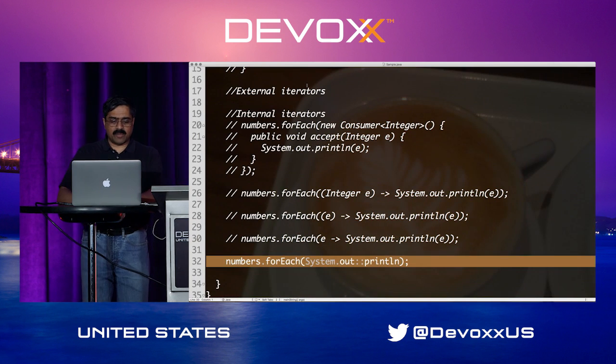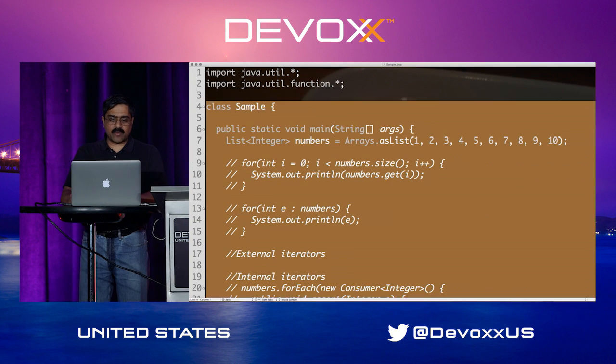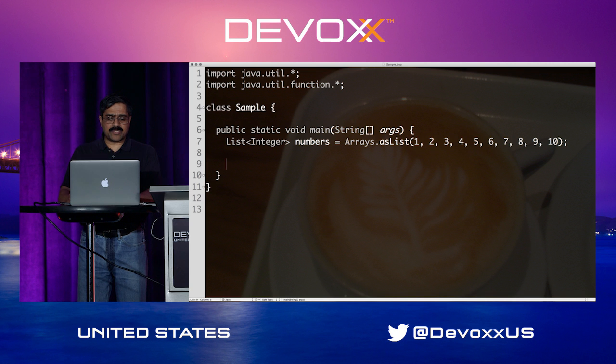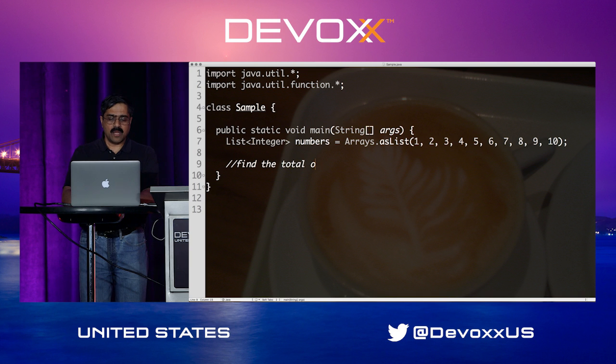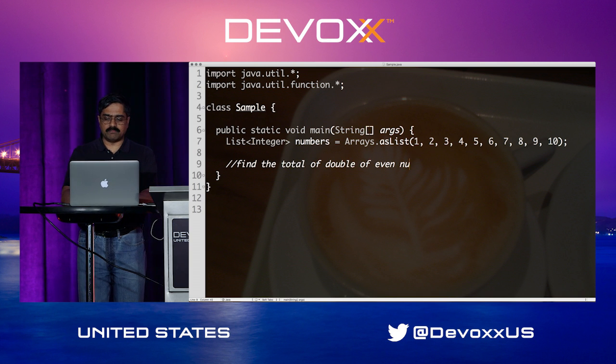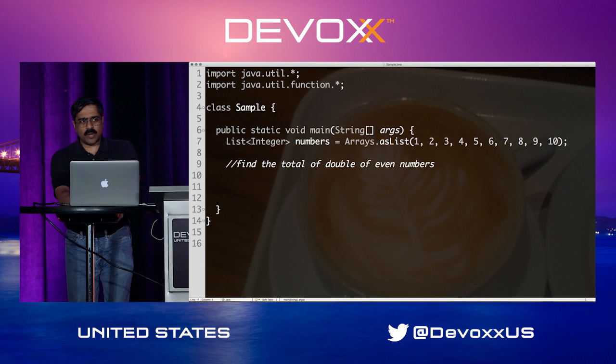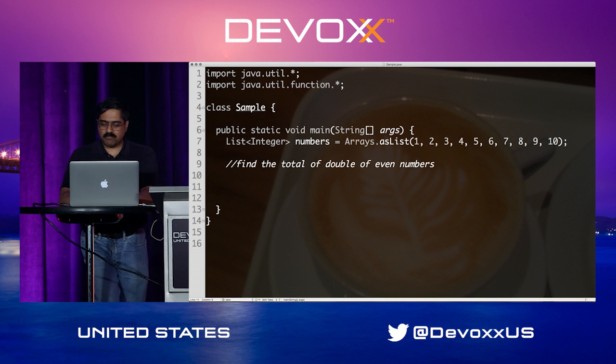Let's look at one example of this to get a better feel for what that really means. So here is a list of numbers 1 to 10, but let's say the given problem is to find the total of double of even numbers. So what do you normally do to create this in the imperative style?